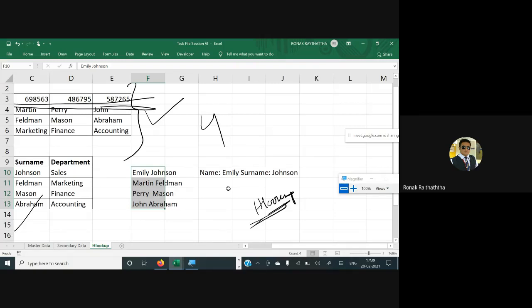We want to segregate this text. Emily must be there in a different cell. Johnson must be there in a different cell. Can someone tell me what can we do? Concatenate was to merge the values of two cells. Now the exact reverse of the concatenate, we want to segregate the value from one cell to two cells or to four cells or whatever the cells we would be having. Can someone tell me?